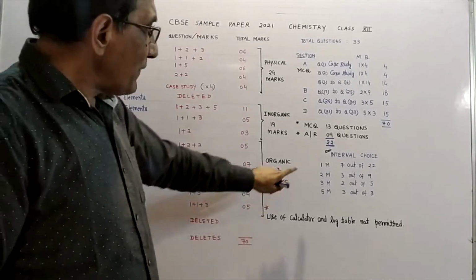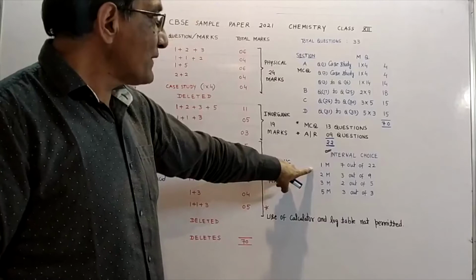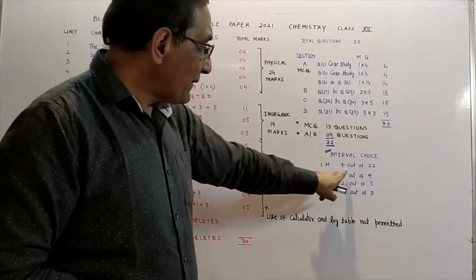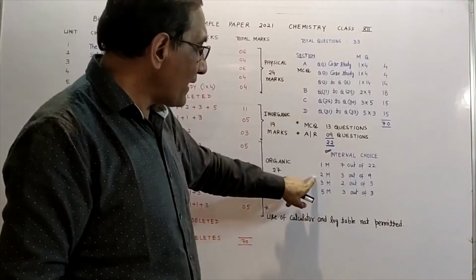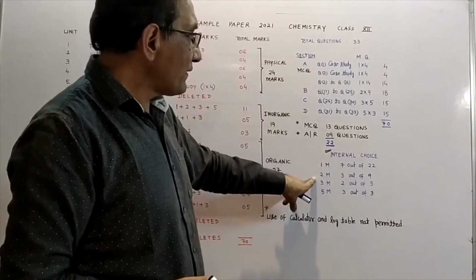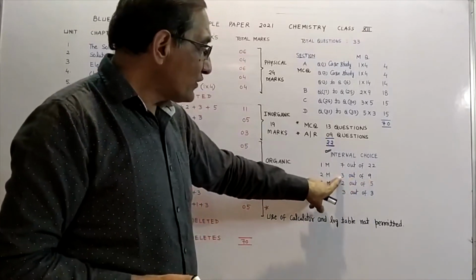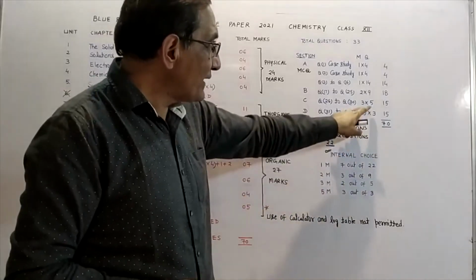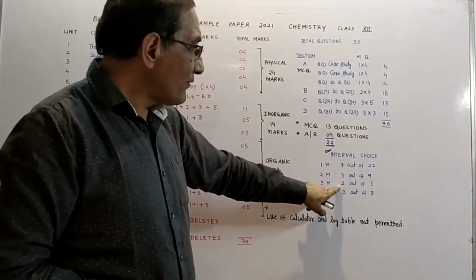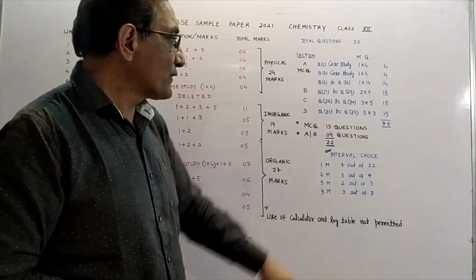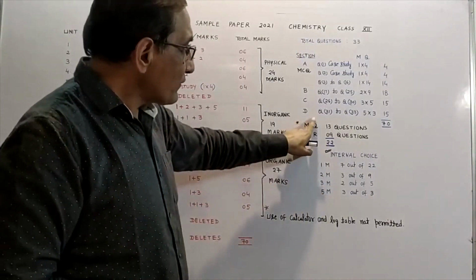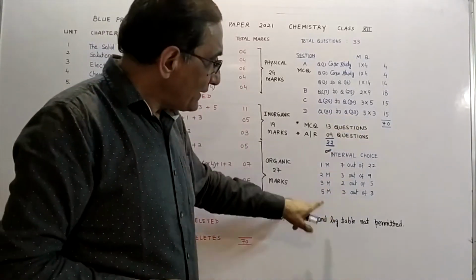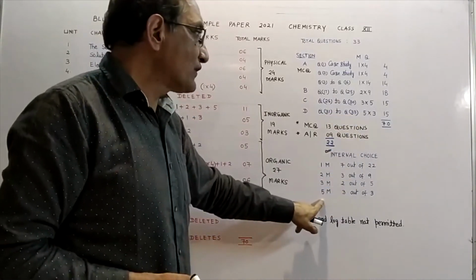In case of 1 marker questions, total questions are 22, and out of these 22 questions we have 7 with internal choice. In case of 2 marker questions, total questions will be 9 and there will be choice in 3 questions. In case of 3 marker questions, total questions will be 5 as we discussed, and there will be internal choice in 2 questions. And in 5 marker questions, as I told you, there will be 3 questions of 5 marks, and in each question you will get the internal choice.